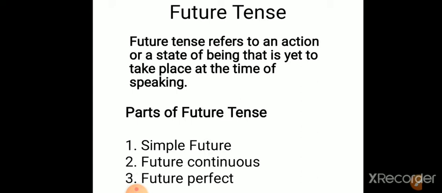Now there are three parts of future tense, but in this video we are going to discuss simple future tense and future continuous tense. Future perfect tense we will discuss in another video. Okay.